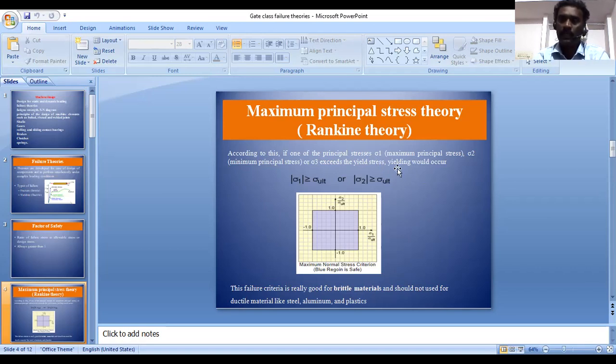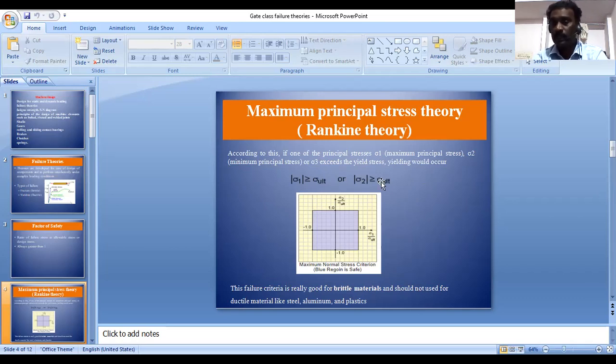The yield stress is a material property. If I apply loading on this component and the loading is multi-axial or biaxial, then the induced stresses sigma 1 and sigma 2 should be less than or equal to the ultimate stress or yield stress.